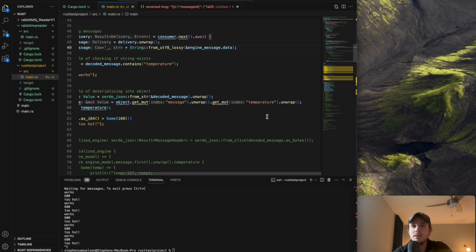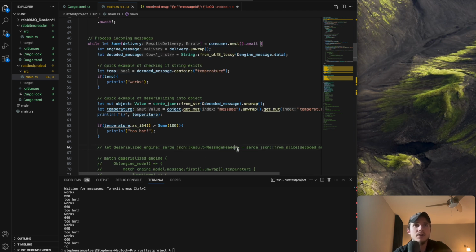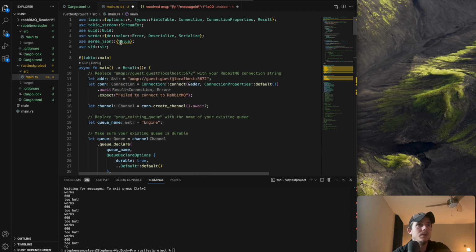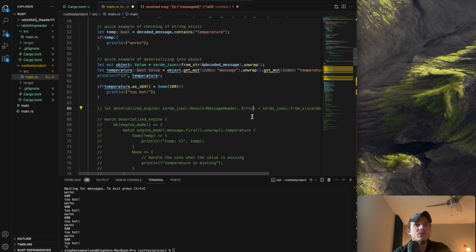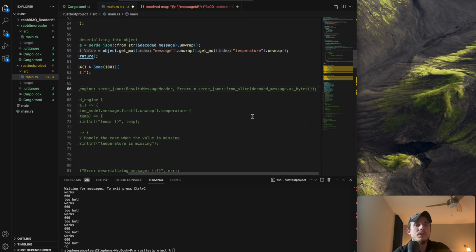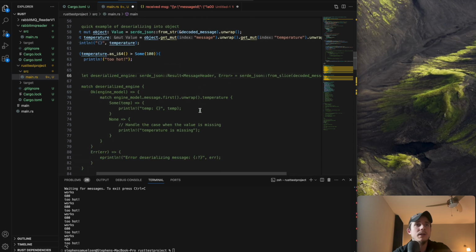And it was complaining about this type not being correct. It would tell me that I needed to supply an error type, so I would do error, which I'm getting from here, with Serde error. So I should be fine. But then as soon as I would try to compile this, it would complain later on that it was expecting a generic here.